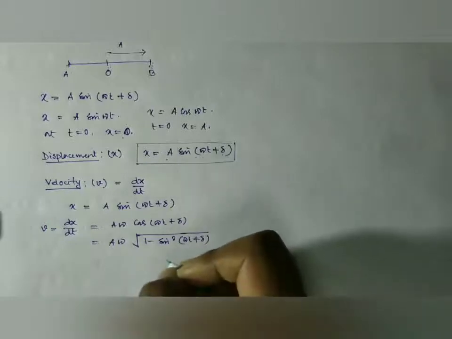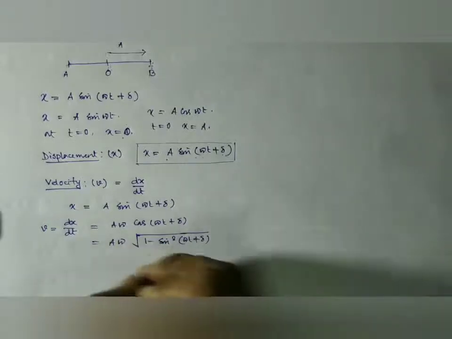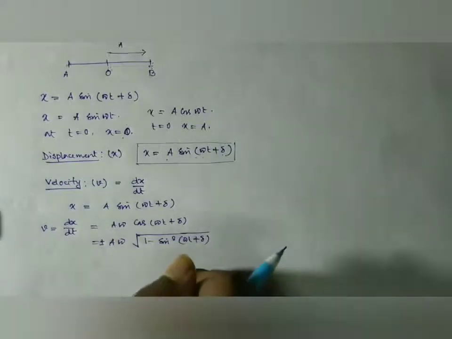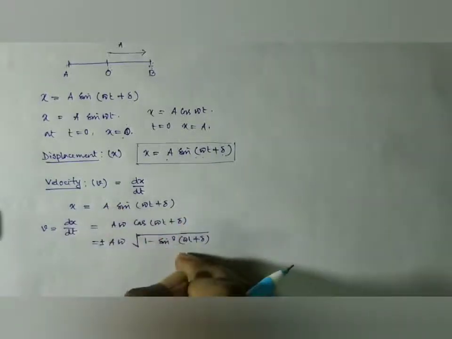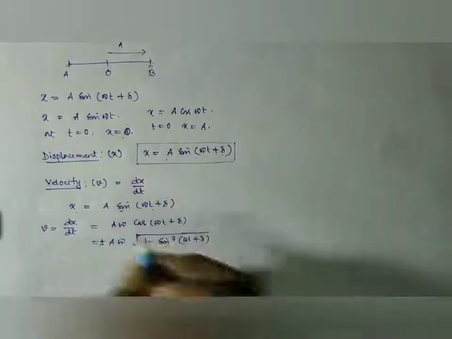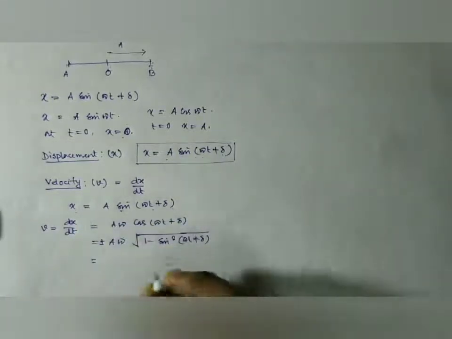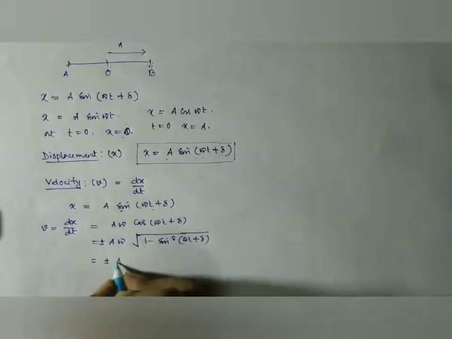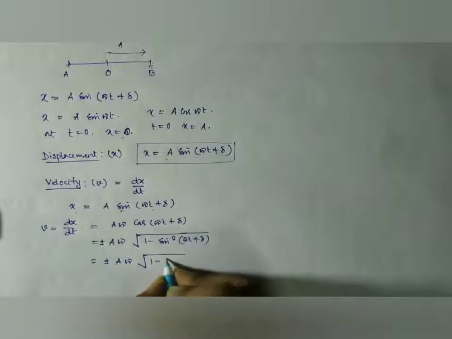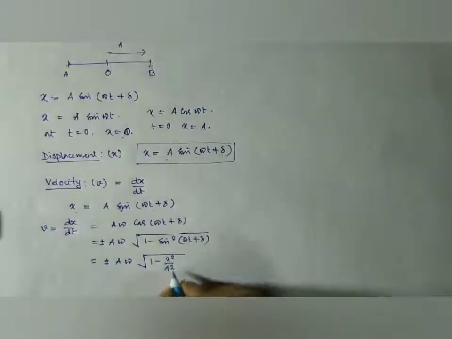Now a plus minus sign is there, and if we replace sine omega t plus delta, which is x by A, we get plus minus A omega root over 1 minus x square by A square.